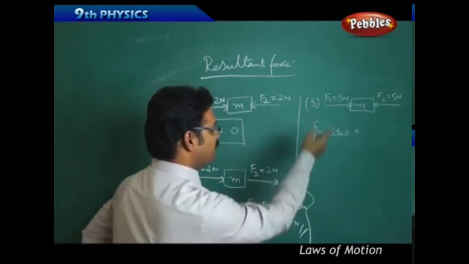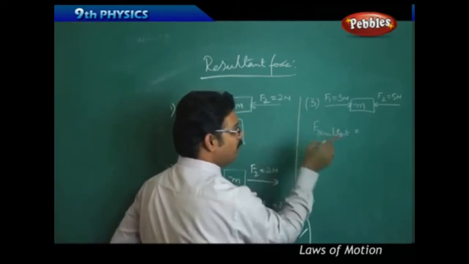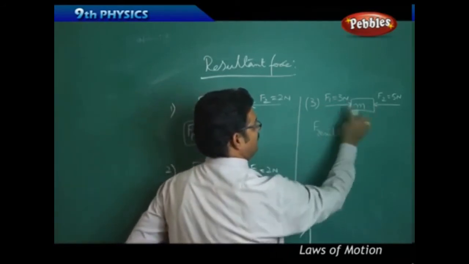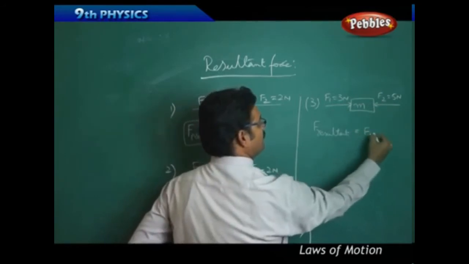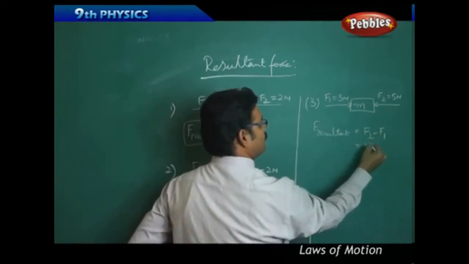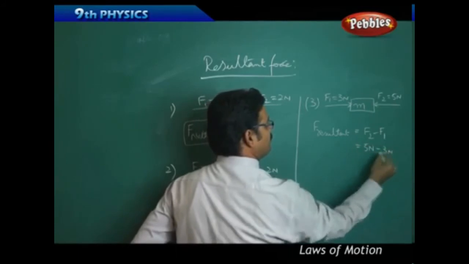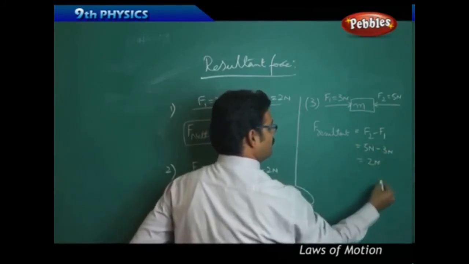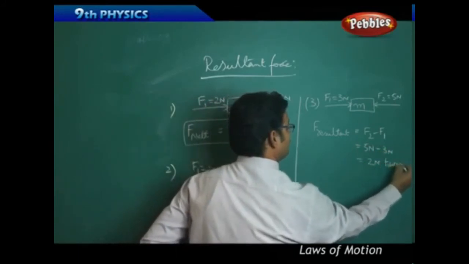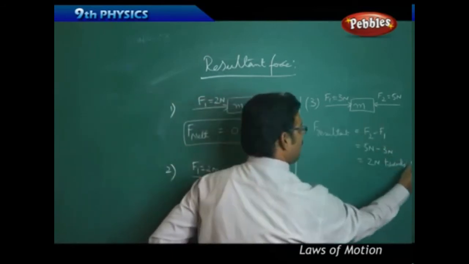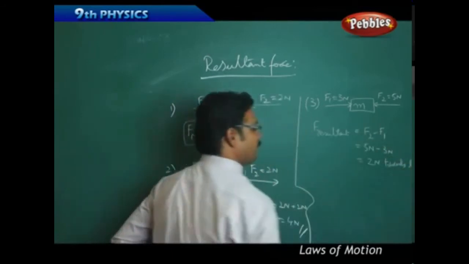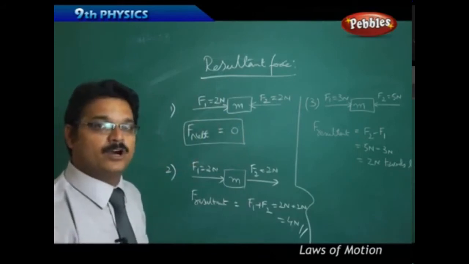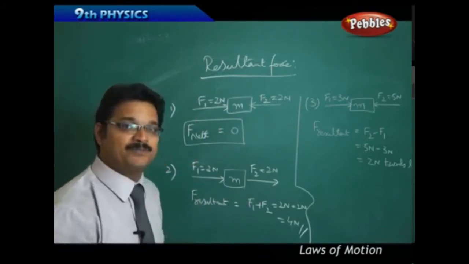If you compare with the previous example I told you, here which force is greater? F2. Therefore the resultant force is F2 minus F1. So 5 newtons minus 3 newtons, this is nothing but 2 newtons, and you have to tell the direction. This is towards left. Remember, force is also a vector. You have to tell the magnitude and direction both.